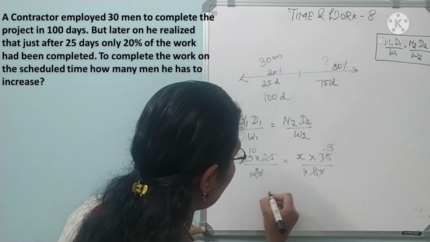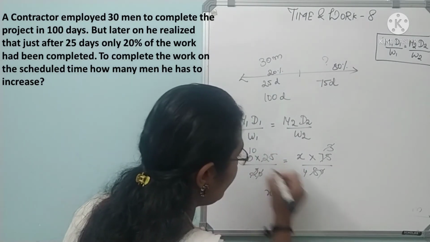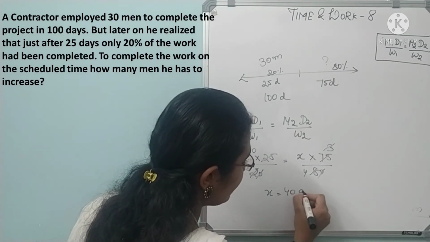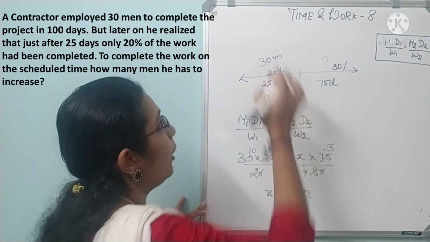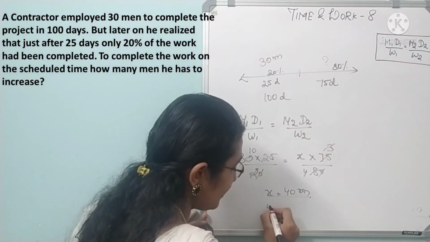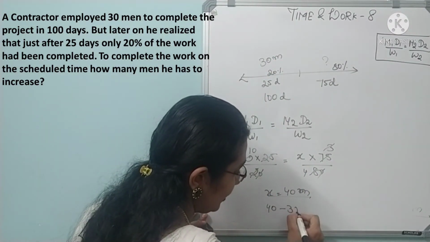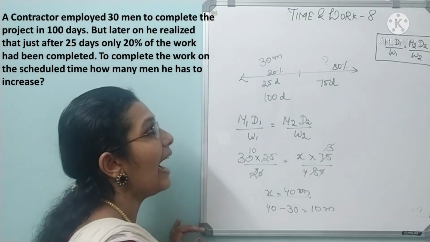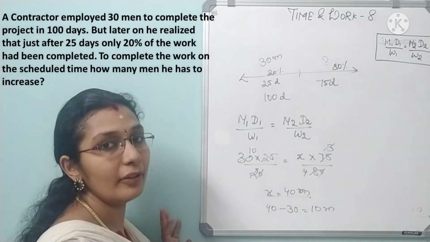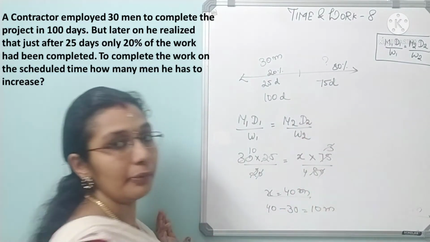So X is equal to 10 4s are 40, 40 men. This is nothing but total number of men, already in which 30 men were present. So 40 minus 30, which is equal to 10 extra men should be added to this 30 men to complete the work on time of 75 days.